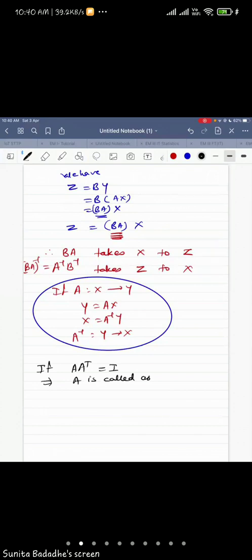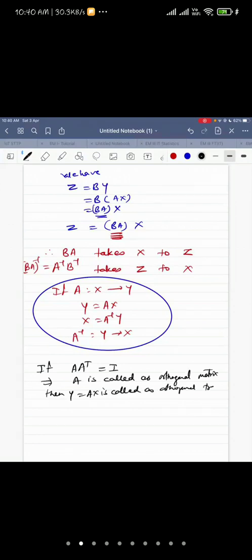If A into A transpose equal to I, what do we call A? We call A an orthogonal matrix. And then Y equal to AX is called an orthogonal transformation. Okay, orthogonal transformation. Right.